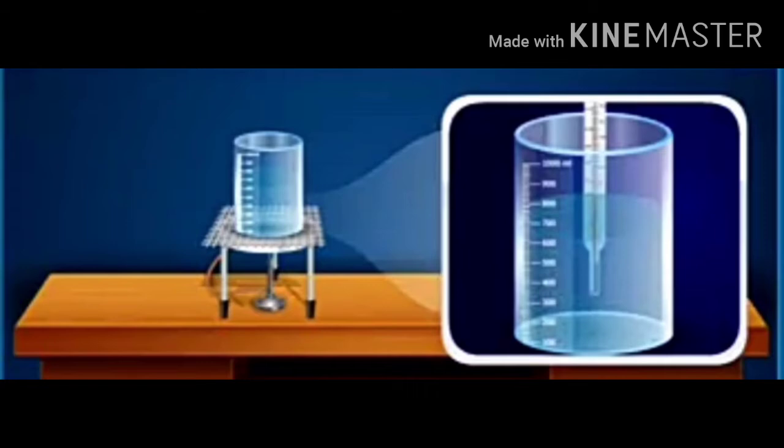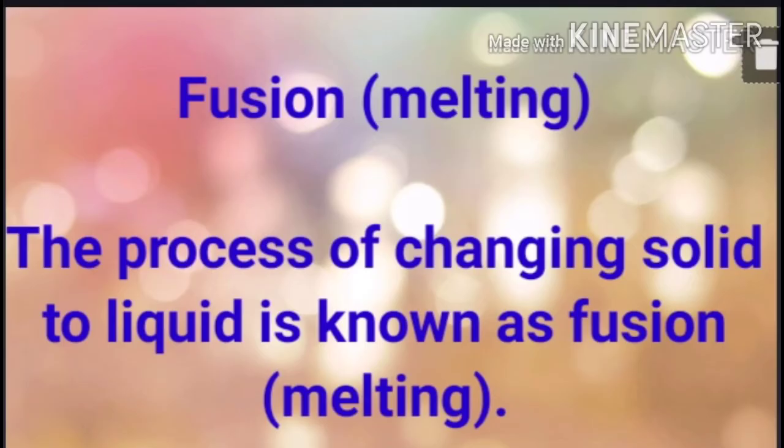So first of all, the temperature at which a solid melts to become a liquid is called the melting point. Here the solid is ice cubes. The solid ice cube melts to become a liquid, liquid meaning water. The process of changing a solid to liquid is known as fusion. Fusion means melting.